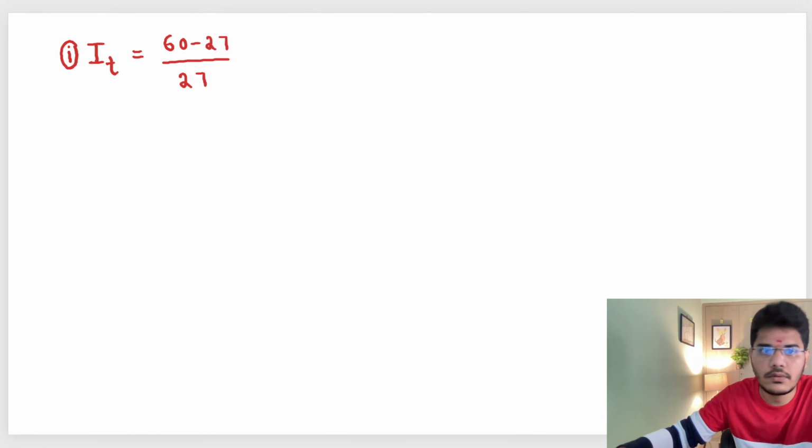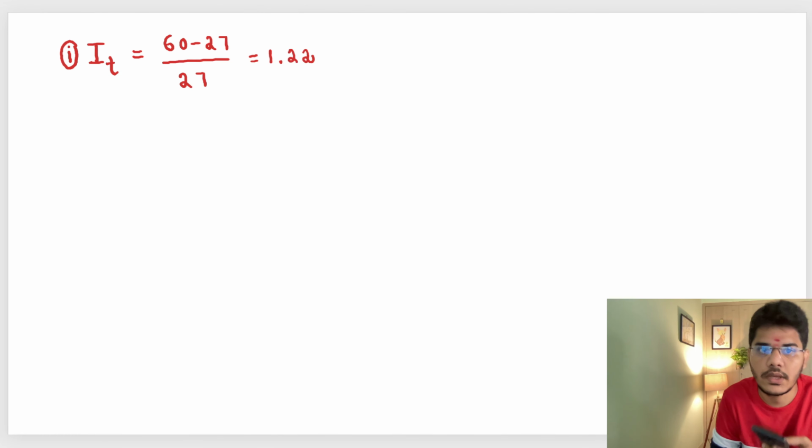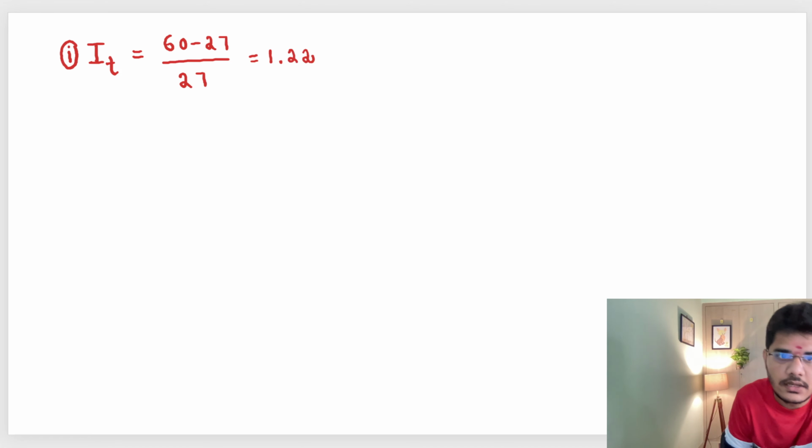Now we will find the value of toughness index: 60 minus 27 divided by 27. So it is coming around 1.22.